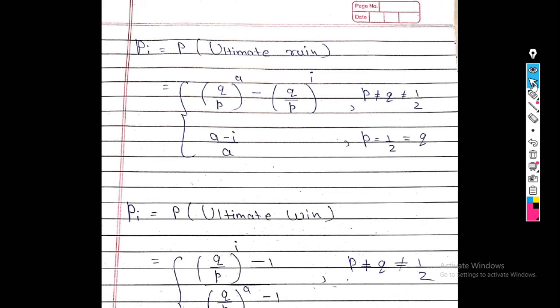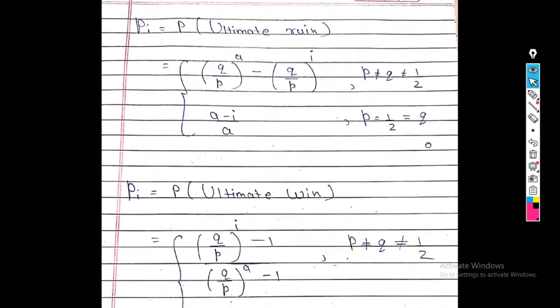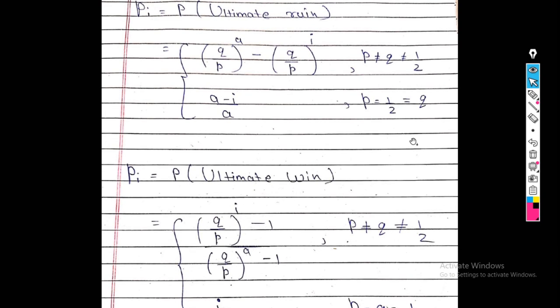So see, this is my final answer. There are two probabilities. First, the probability of ruin, that is, player A lost the game. There are two answers: q upon p raised to a minus q upon p raised to i, divided by q upon p raised to a minus 1, when p is not equal to q, which is not equal to half. Second, a minus i upon a when p equals half and q equals half.